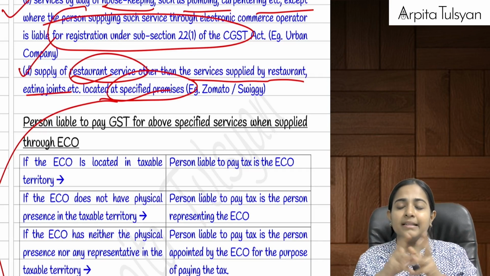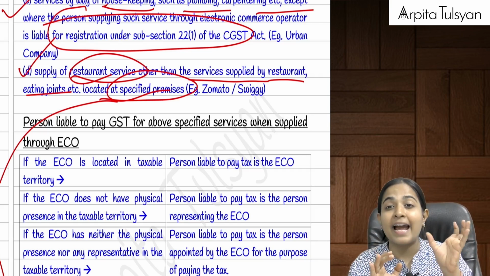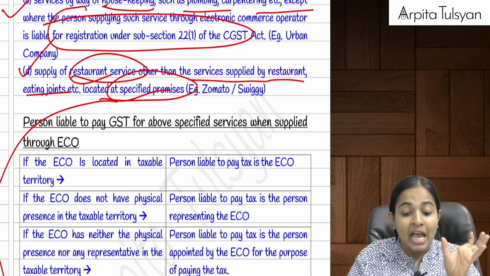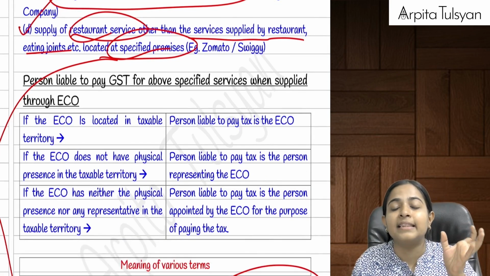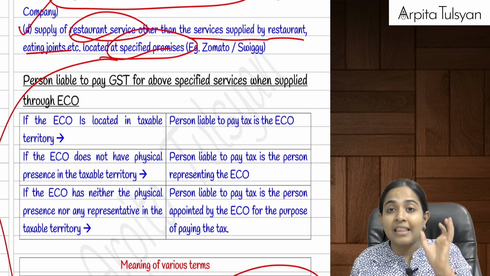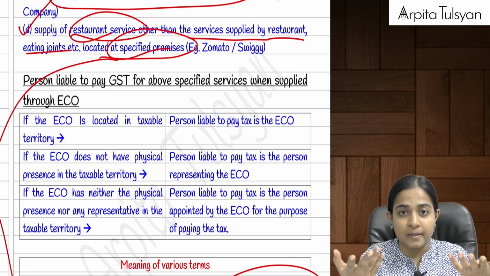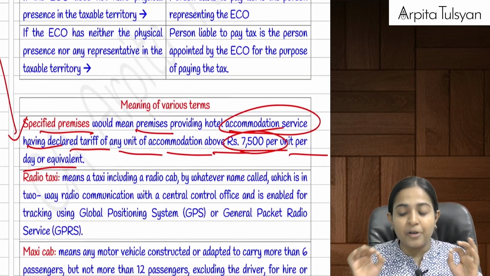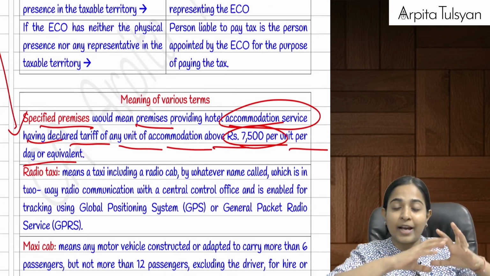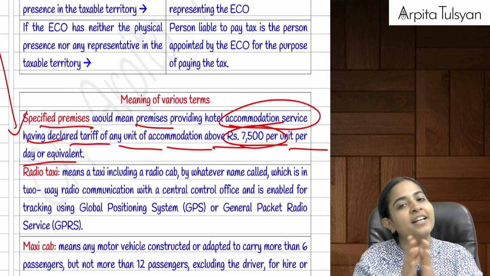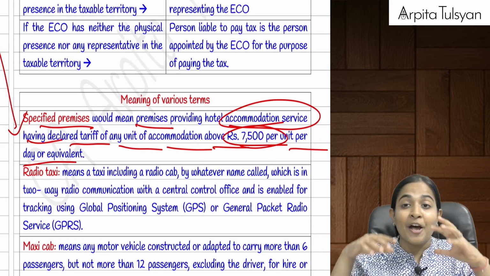But this will not be applicable if I have ordered it from Red Chili's restaurant, which is located in Taj. Why? Because the restaurant located in Taj is a restaurant located in specified premises, because Taj is offering rooms where the tariff per day per unit is about 7,500. So can we call it a big restaurant? Yes. So the concept of e-commerce operator will not be applicable in case of big restaurants.